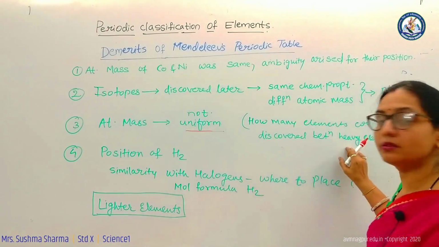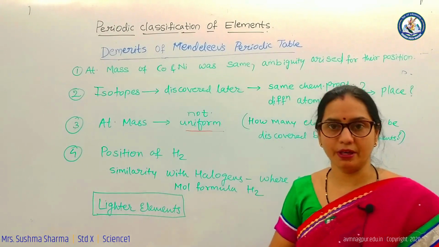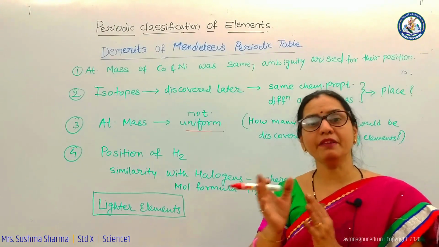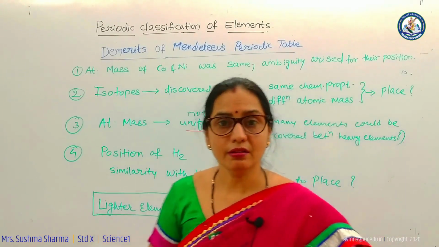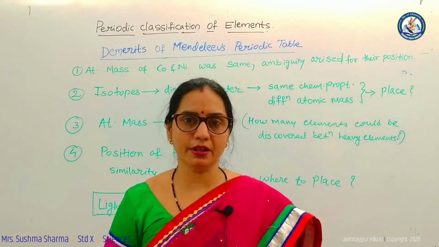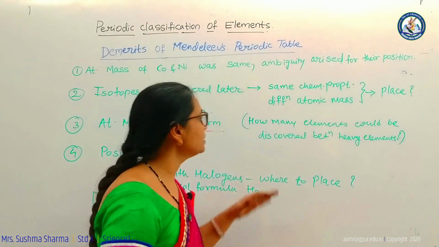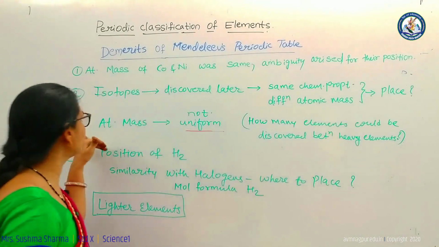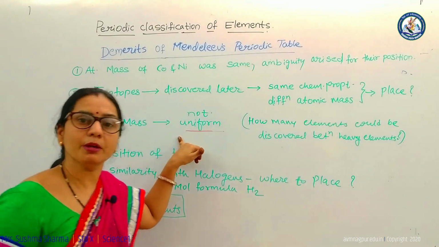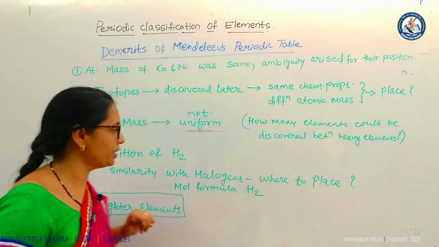Between the heavy elements, how many elements could be discovered later on was not predicted here. That is why this was again a limitation, that is, atomic mass was not uniform in the periodic table.